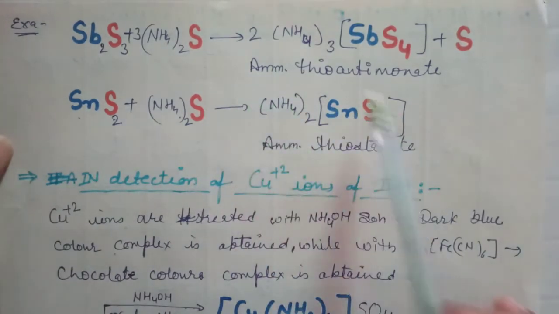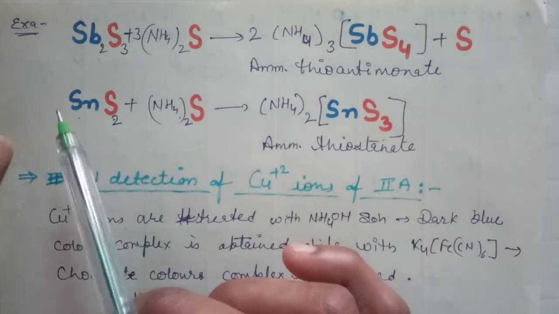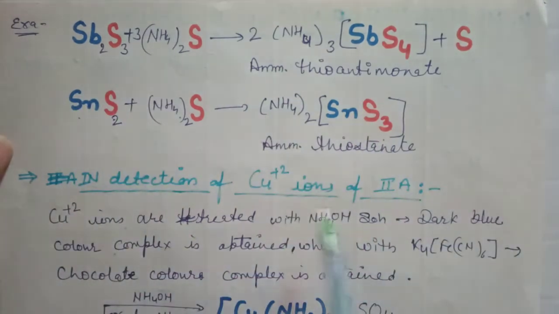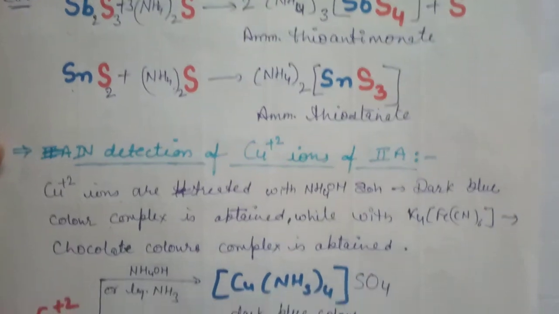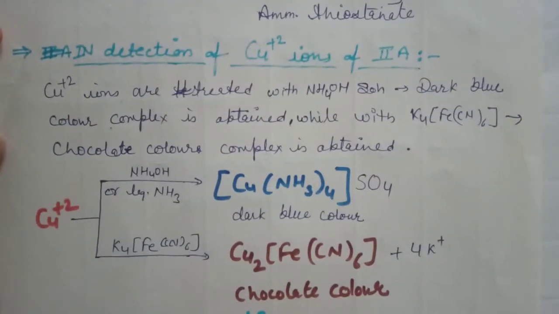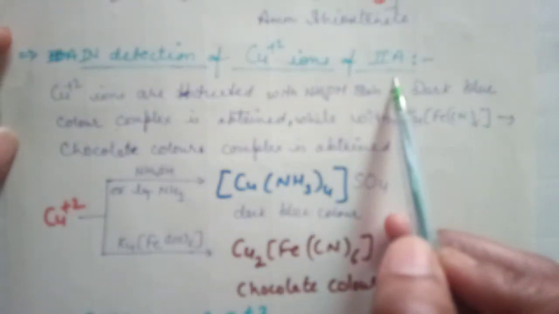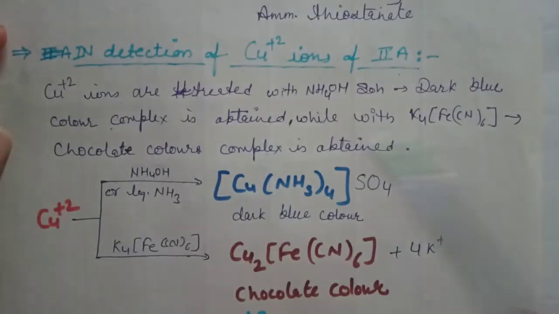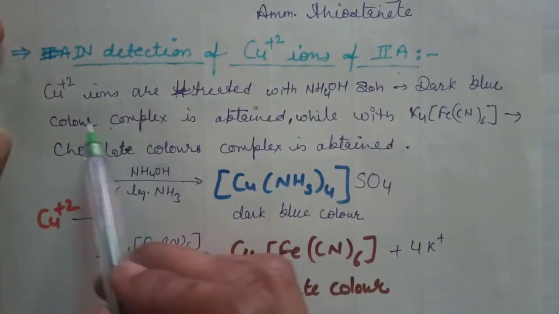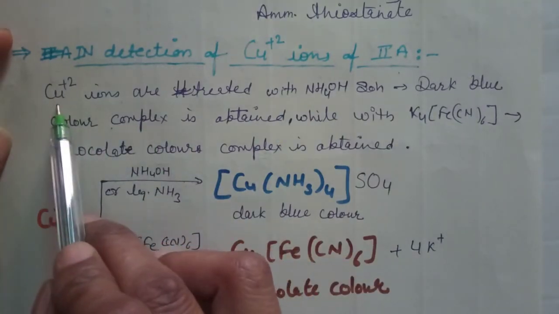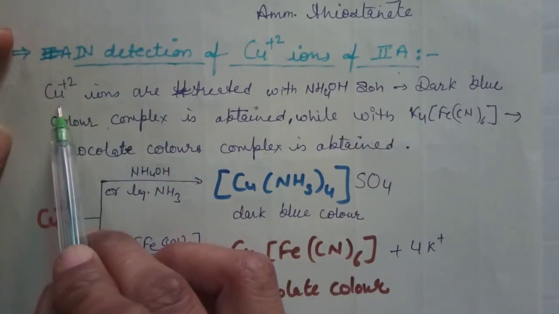Next, the detection of the Cu2+ ions of second A group. Cu2+ ions present in second A group means it is insoluble in yellow ammonium sulfide. To detect the Cu2+ ions, we react the Cu2+ ion solution with NH4OH or K4[Fe(CN)6].